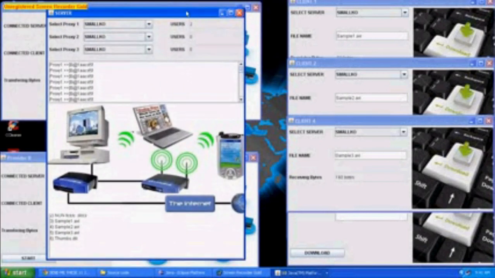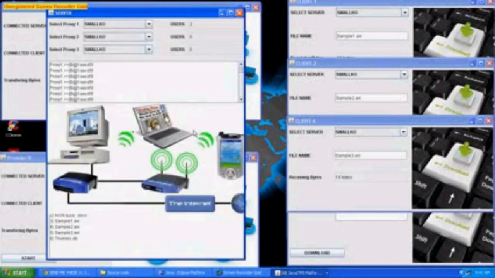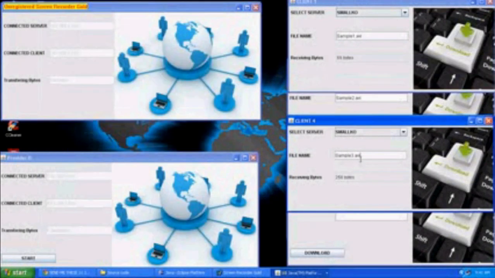Here also we select the server we want and give the file name. Here you can see the receiving bytes. The receiving bytes show the download speed of the file. It is very fast compared to other methods. It will download all the files quickly. We can also see the number of users.